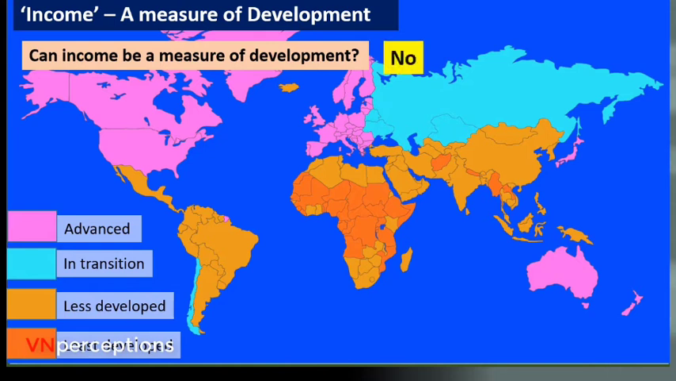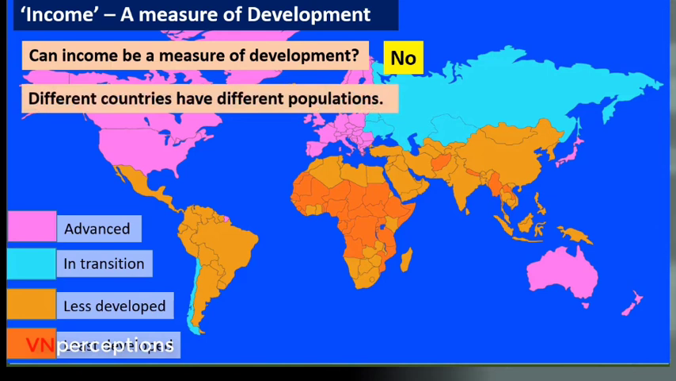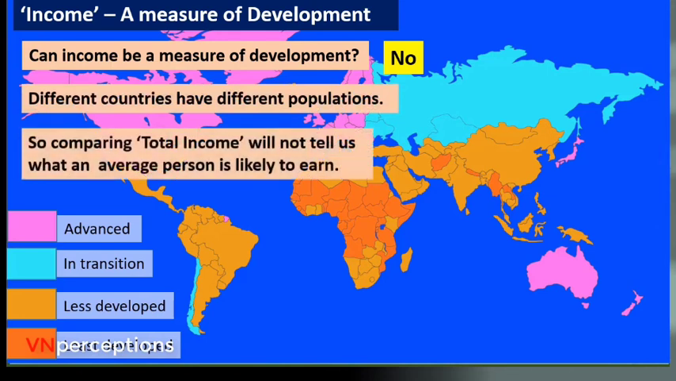Now, different countries have different populations. So, comparing total income will not tell us what an average person is likely to earn, because some countries are very big in size, some countries are very small. Say India and Japan. India's population is more, land is more. Japan, it is the other way around. So, how can we compare both the countries only in terms of income? It's not possible. So, we can go for an average income of a person in a country.